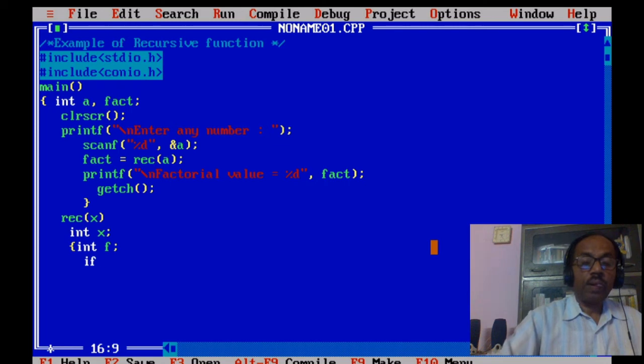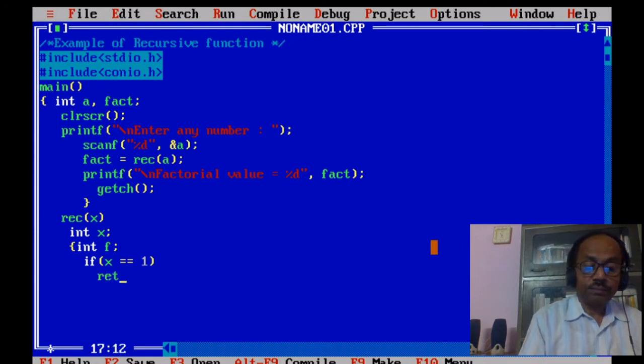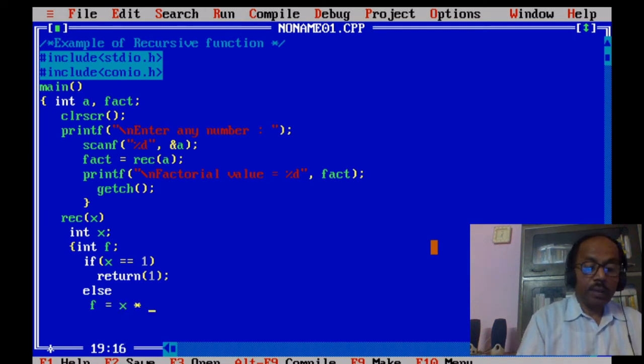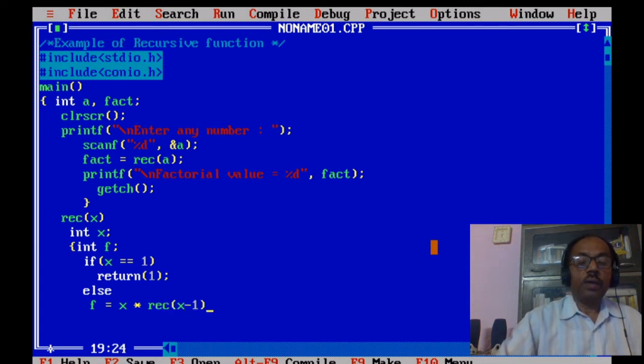If x is equal to 1, then return 1. Else calculate f with the formula f is equal to x multiplied by rec of x minus 1.